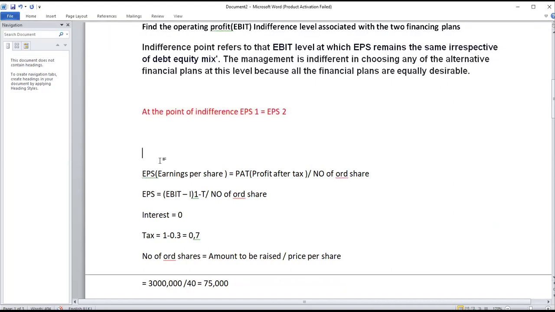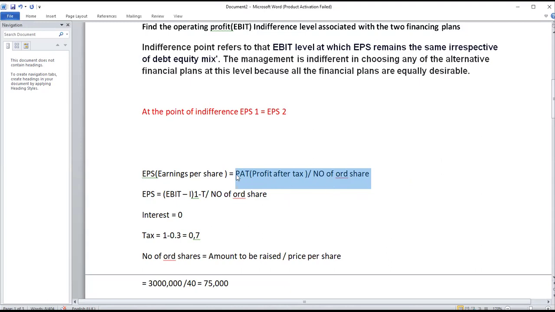Now, EPS, remember, is earnings per share, which is equal to the profit after tax, PAT, divided by the number of ordinary shares. That's how we get the earnings per share. Whenever you want to get the EPS, you take the profit after tax divided by the number of ordinary shares.